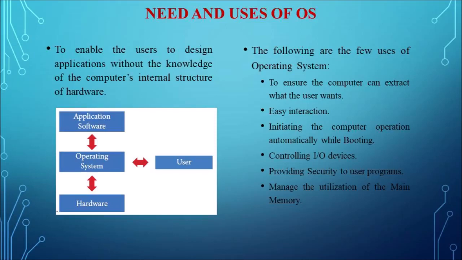All these things must be taken care of by the operating system. And the last one, mainly, providing security to the user program. The operating system must give full security to the user program. So these are all the things about the need and uses of operating system.